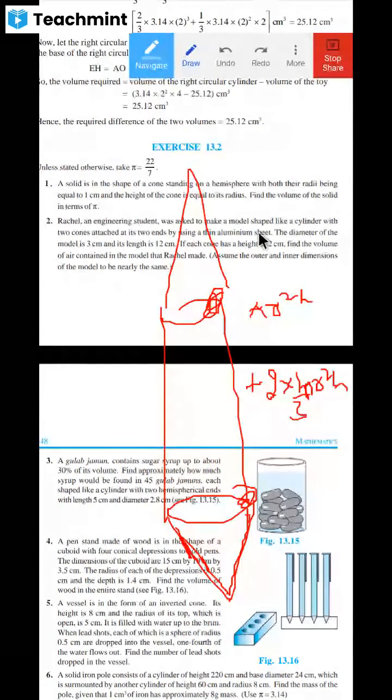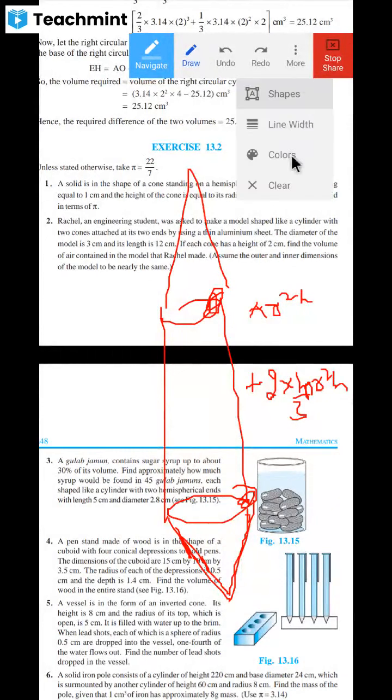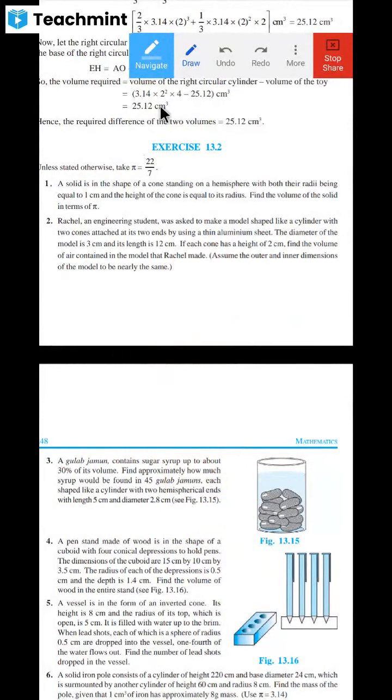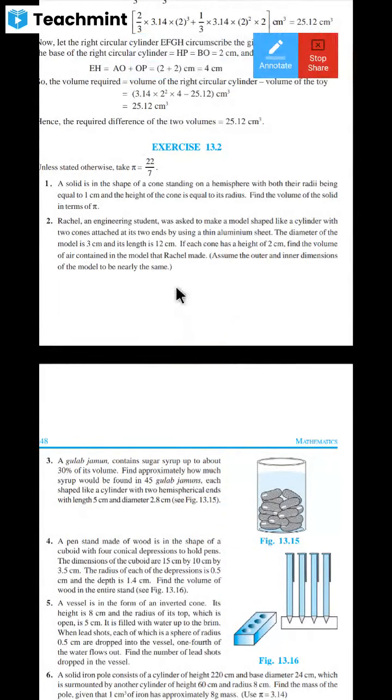It's quite simple, but let us do this. You have to help me while solving this because so much data is there. The diameter of the model is 3 centimeter, the total length is 12 centimeter, and the height of each cone is 2 centimeter. Okay, fine. So everybody wrote the question.